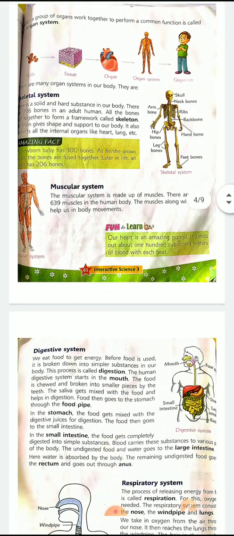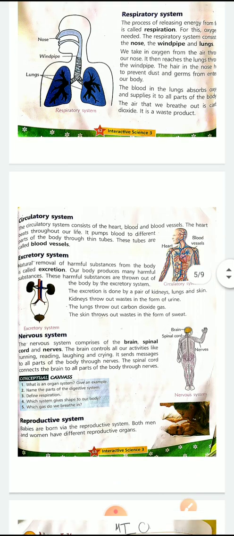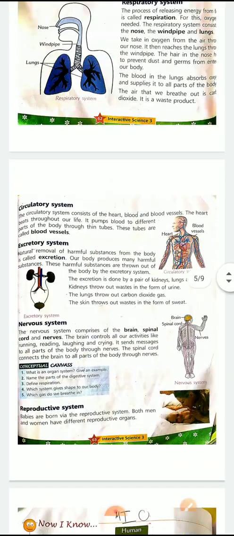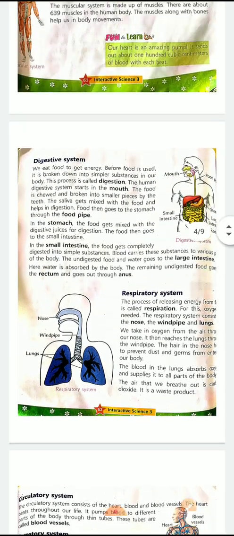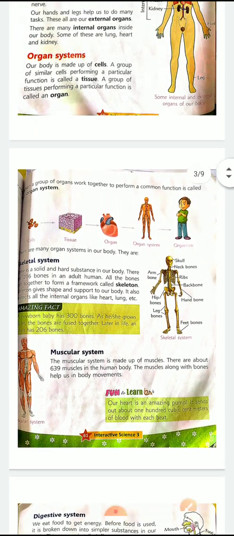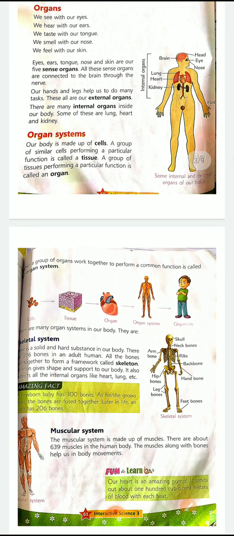Now, digestive system, respiratory system, circulatory system, excretory system, and reproductive system. These are many more systems. We will read about them in the next class. Till then, go through the chapter, read the organ system, the organs, the skeleton and muscular system.